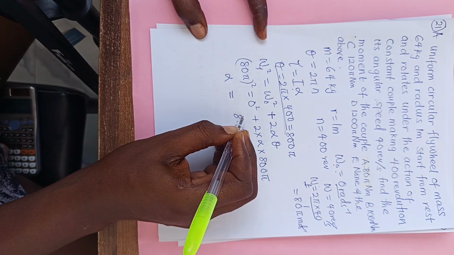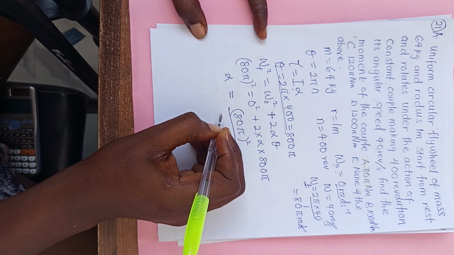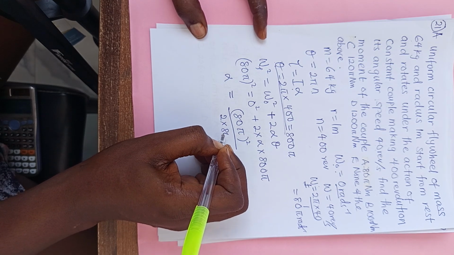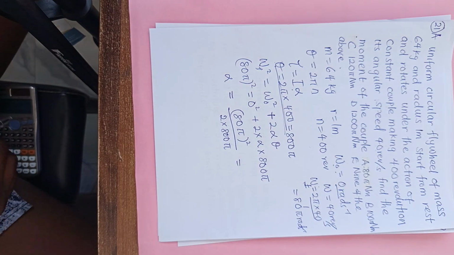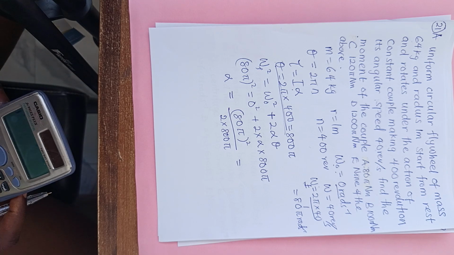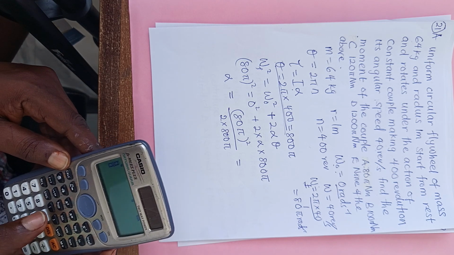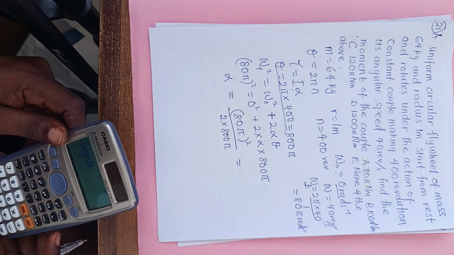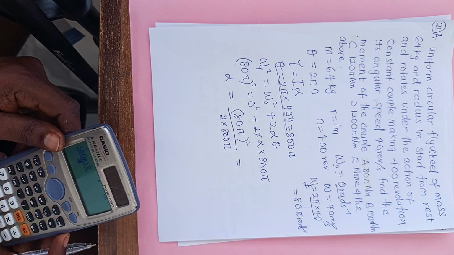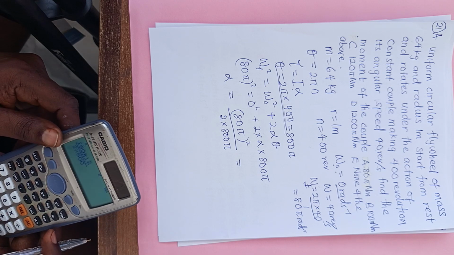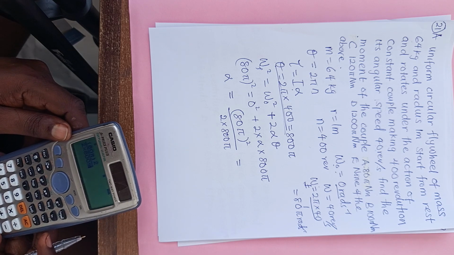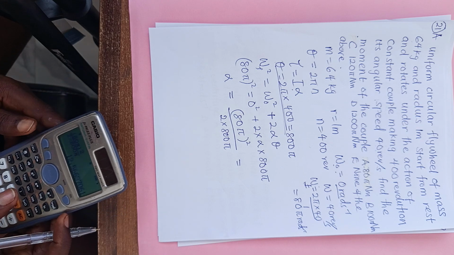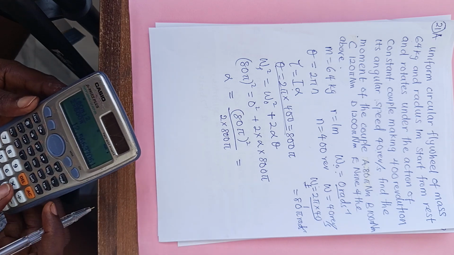We have 80 pi all square divided by 2 times 800 pi. So what do we have as our answer there? We're going to have 80 pi square, then 2 times 800 pi. What do you have? We have 4 pi.